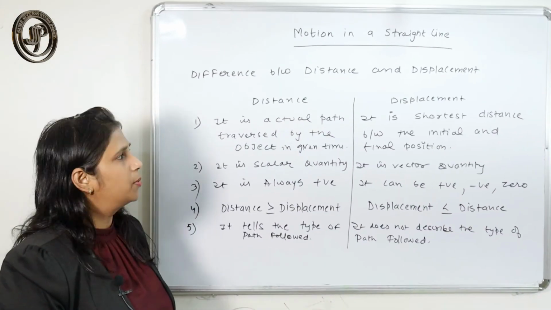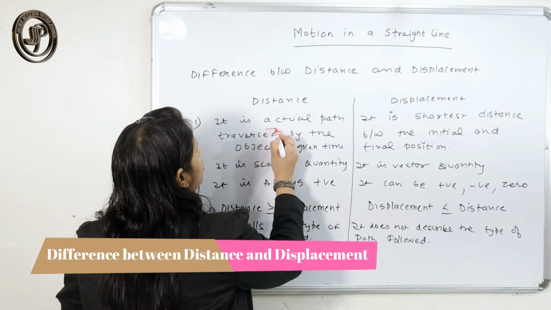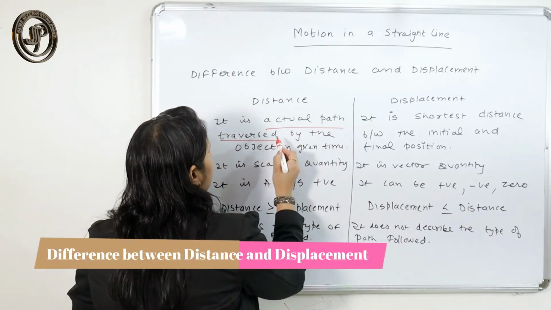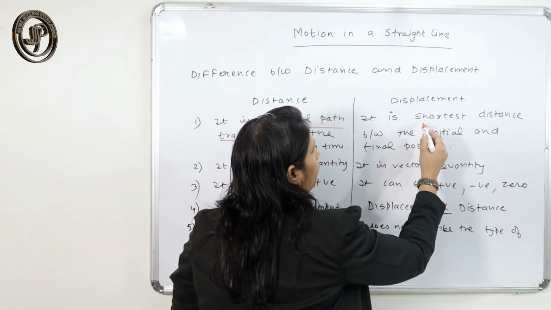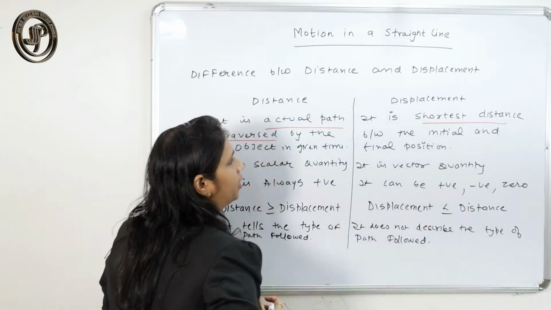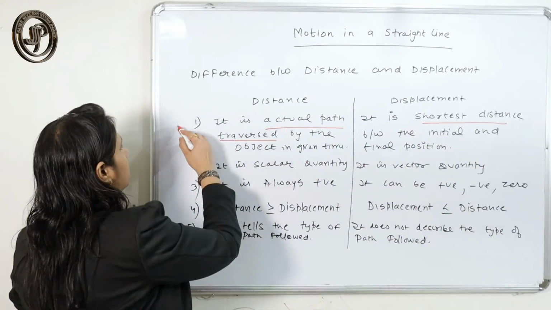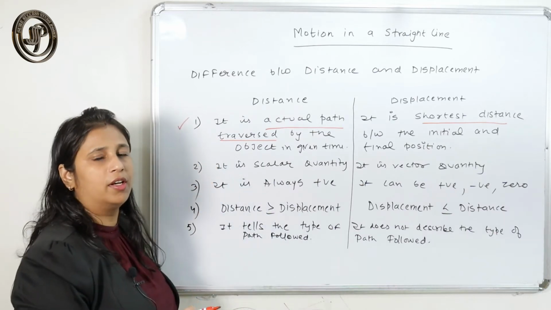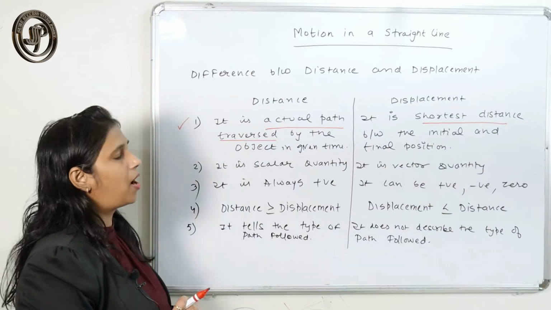The difference between distance and displacement: distance is the actual path length traversed by the object in a given time interval, and displacement is the shortest distance between the initial and final point. Distance is also called the path length.